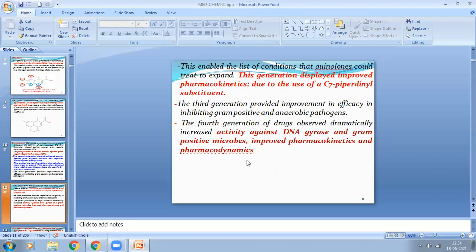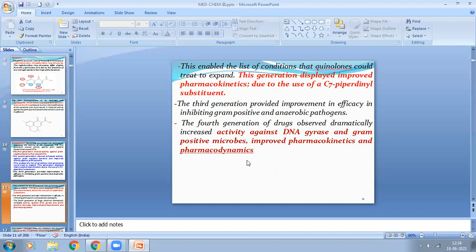Now the third generation has good efficacy for inhibition of gram-positive as well as anaerobic pathogens. And the fourth generation fluoroquinolones dramatically increase the activity against DNA gyrase and gram-positive microbes and improve the pharmacokinetics and pharmacodynamics activity.